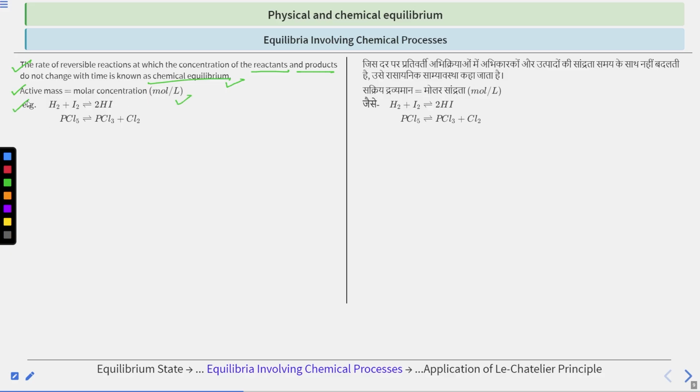So examples of chemical equilibrium are H2 plus I2 giving us two molecules of HI, and PCl5 giving us PCl3 plus Cl2, and these reactions are happening at equilibrium. So these are examples of chemical equilibrium.